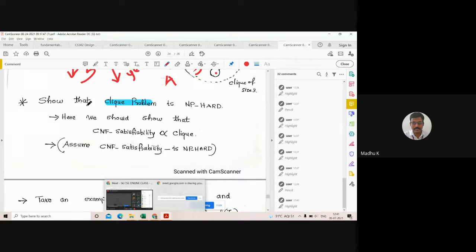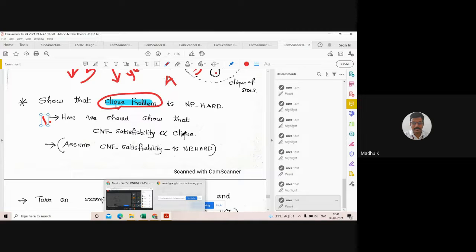Here we want to show that the clique problem is NP hard. Then what should be our procedure? The first step, we should show that the CNF satisfiability problem can be reduced to the clique problem. I want to show that the clique problem is NP hard, so first we want to show that the satisfiability problem can be reduced to the clique problem.